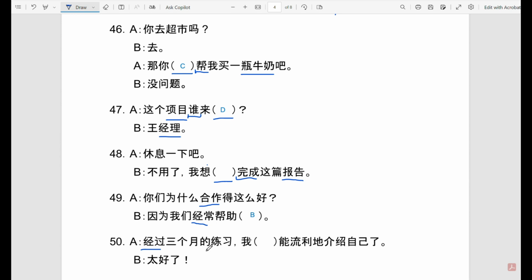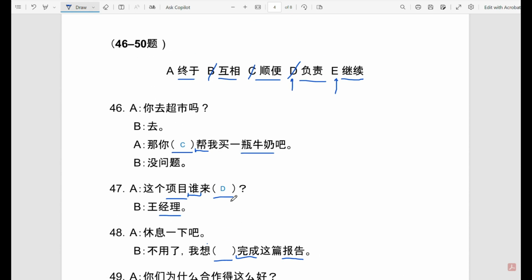经过3个月的练习，我 something 能流利地介绍自己了，太好了. So 经过, it has passed 3 months of practice, 练习. I, something, 能, which is a verb, so before this would be an adverb. I can 流利地, 流利 is fluent, so I can fluently present myself, introduce myself.